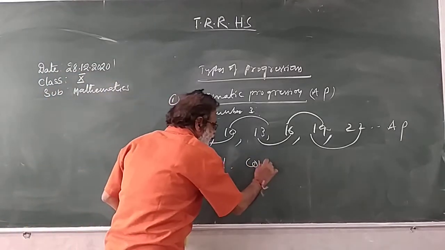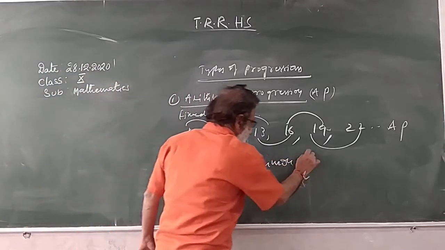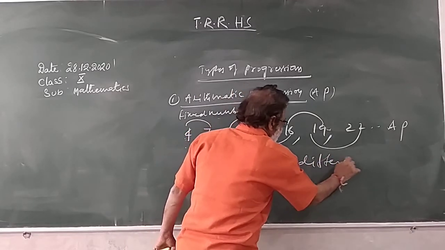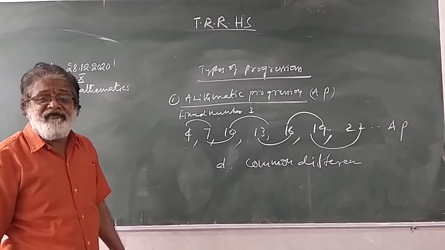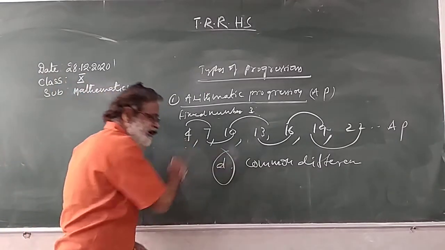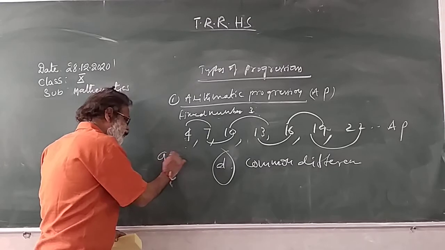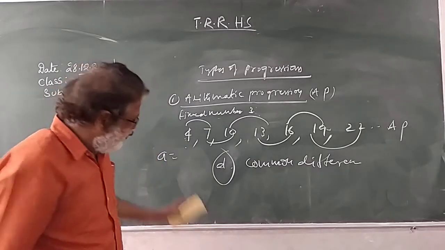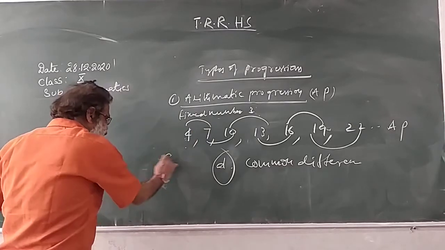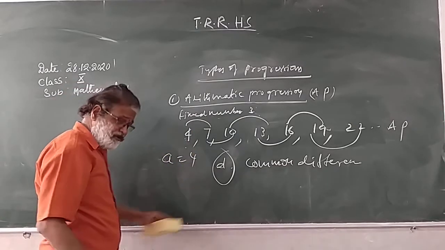What do you call it? Common difference. The fixed number is called common difference. Common difference is denoted by D. The first term of the sequence, the first term of the progression, is denoted by A. What is A? A is equal to 4.